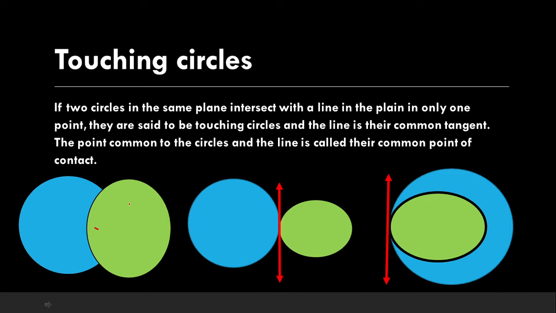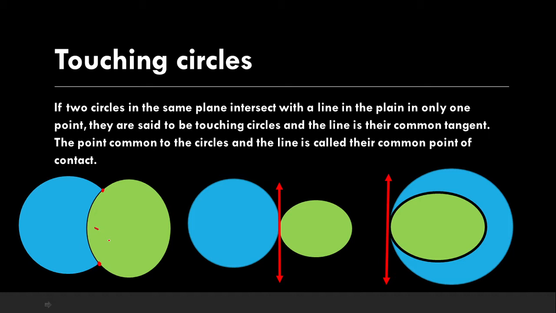In the first figure, we are able to see the circles are touching each other at two different points. One is this, and here we have the other one. So these two will be termed as the intersecting circles. Why? Because they are touching each other in more than one point. So they will be termed as the intersecting circles.